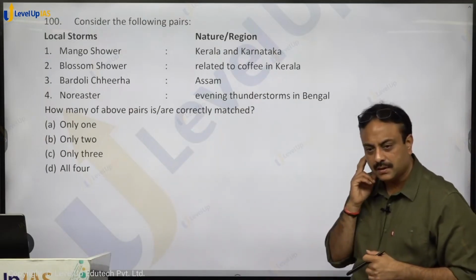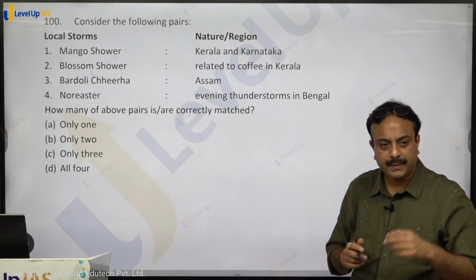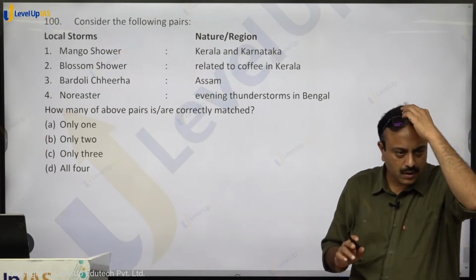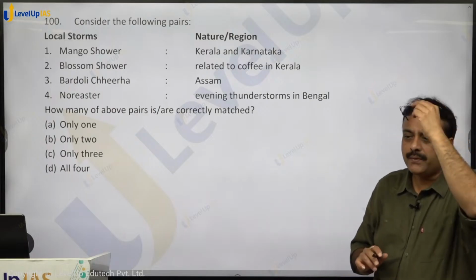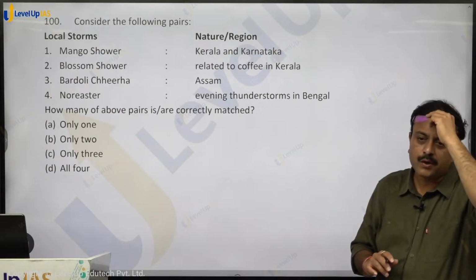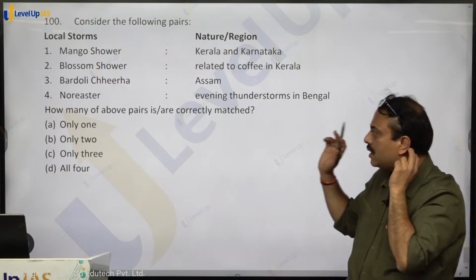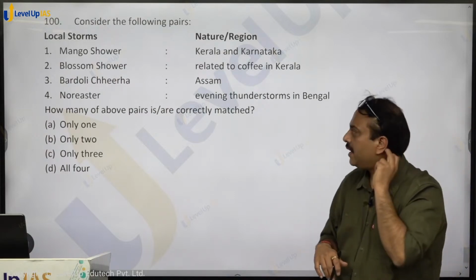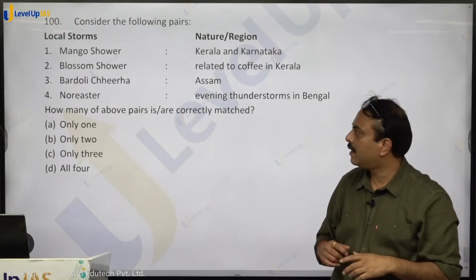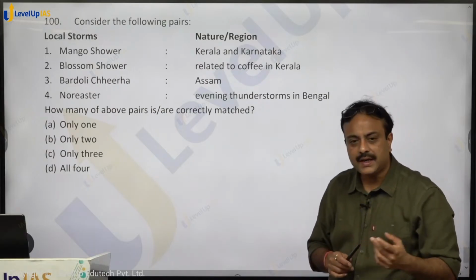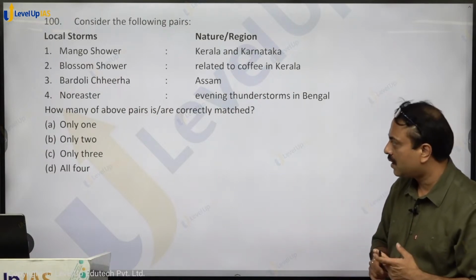Mango showers. Mango showers are found in Kerala and Karnataka, pre-monsoon convectional rainfall. It helps in early ripening of mangoes, and so it is beneficial for the farmers because farmers are able to get more value for their produce. So it is mango shower. Blossom shower is related to coffee in Kerala and Karnataka surrounding regions. It results in blossoming of flowers, so it is blossom shower.